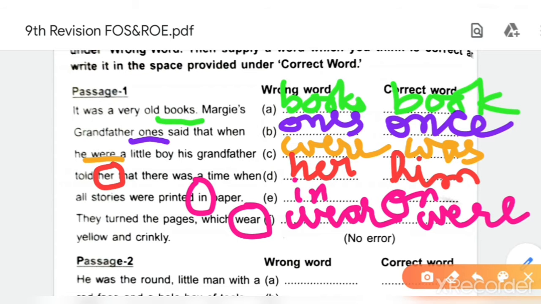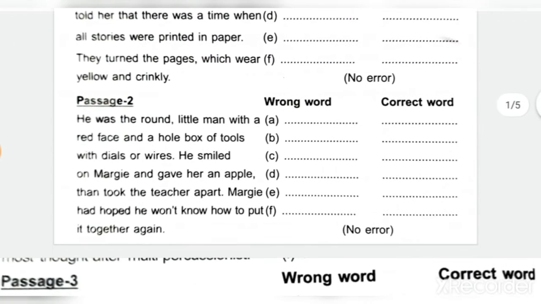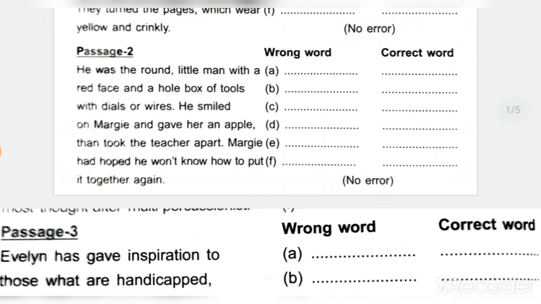Let's come to next passage. He was the round little man with a red face and a whole box of tools with dials or wires. He smiled on Margie and gave her an apple, then took the teacher apart.